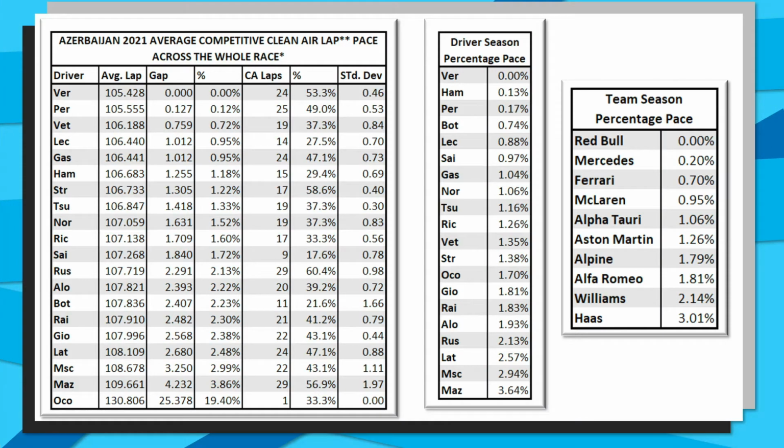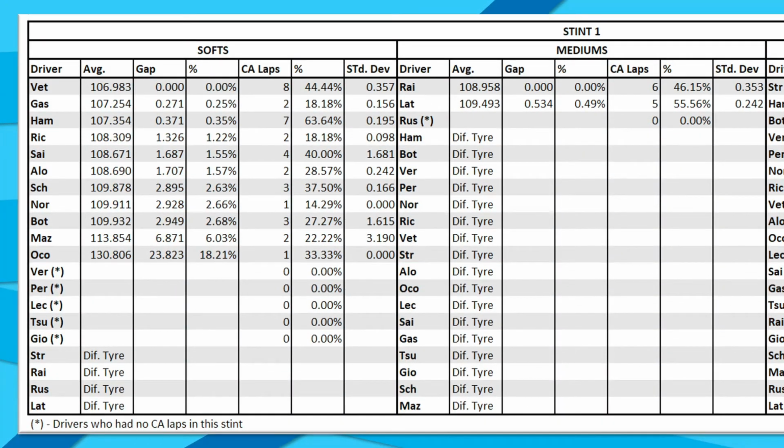But now to do the same sort of analysis, but look at each of the overall stints. We have a table that looks a little bit like this. I am aware that I'm missing the hard compounds. That's going to slide on in a little bit. But for the moment, on stint 1, it was only Lance Stroll that set lap times on the hards for stint number 1. But taking a look at the soft stints, it was Sebastian Vettel who was the fastest car